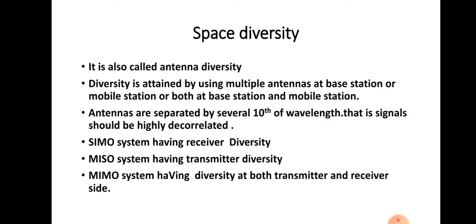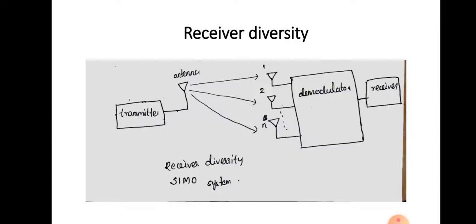Okay, so let us see what space diversity is. This is also called antenna diversity. That means the selection of the received signal is achieved by using different antennas. This diversity is achieved by using multiple antennas at the receiver or transmitter side. Sometimes we may be using multiple antennas at the receiver side.